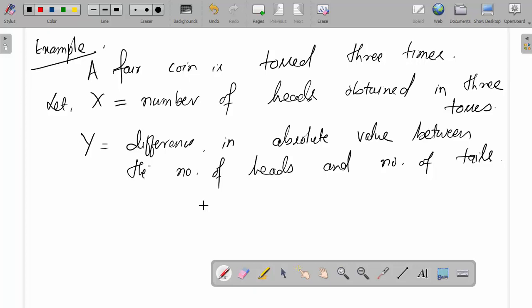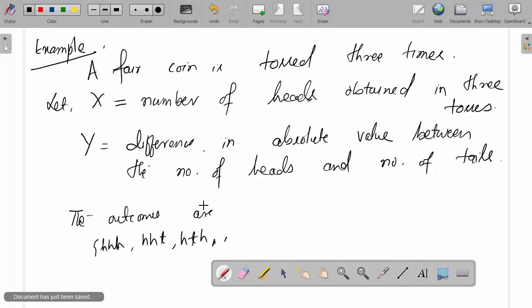Now when a fair coin is tossed, the outcomes are: we can get all heads, then head, head, tail, head, tail, head, tail, head, head.